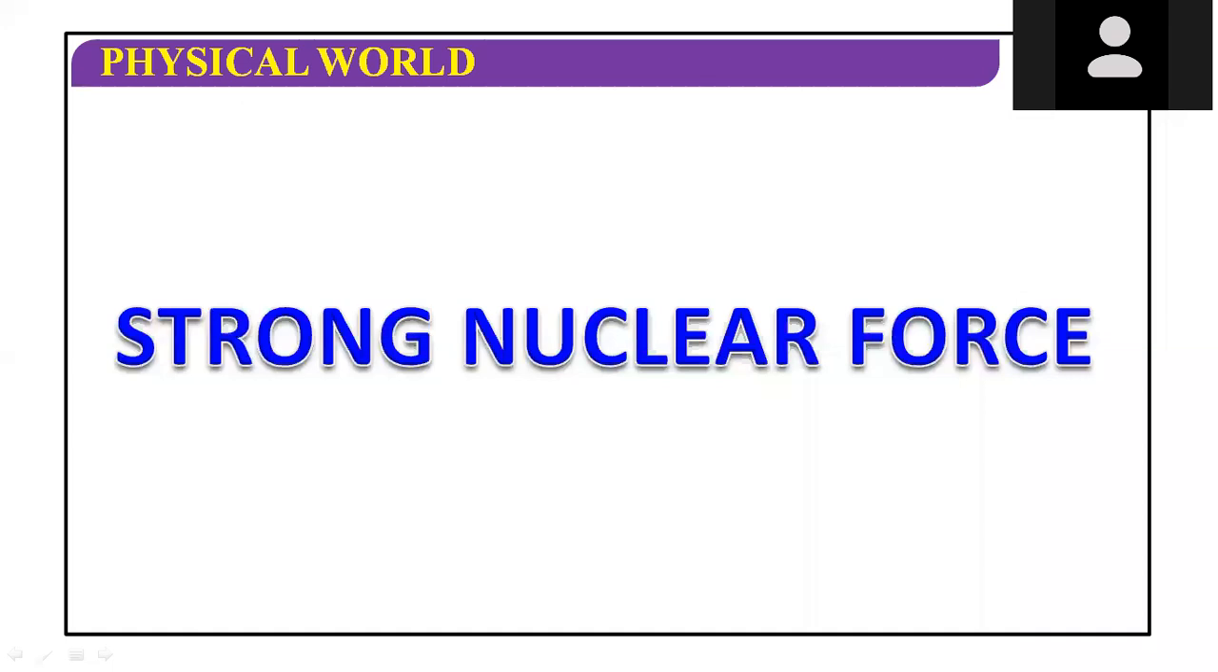So we start the second part of fundamental forces. Already we discussed in the first part gravitational force and electromagnetic force. So now we have the third force, which is called the strong nuclear force. It is a nuclear force and it is very, very strong. But this is a very short range force. It remains only in a very small region, the region of the nucleus.